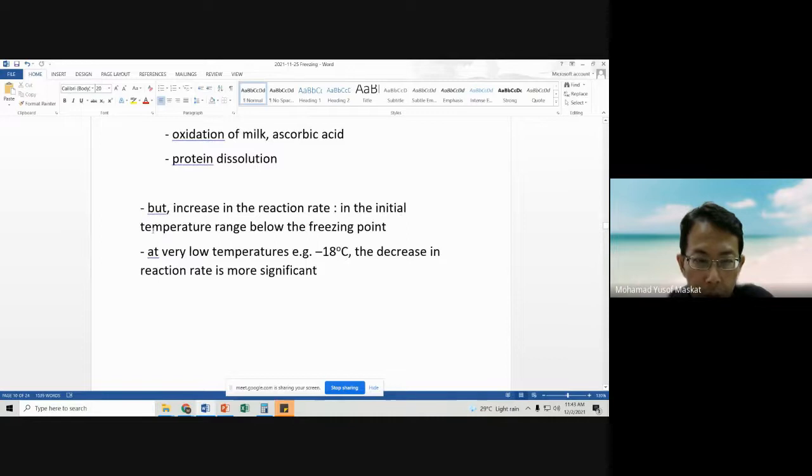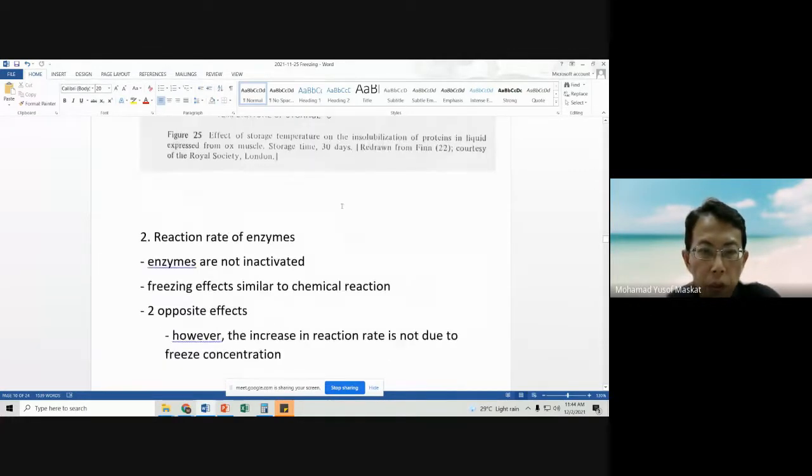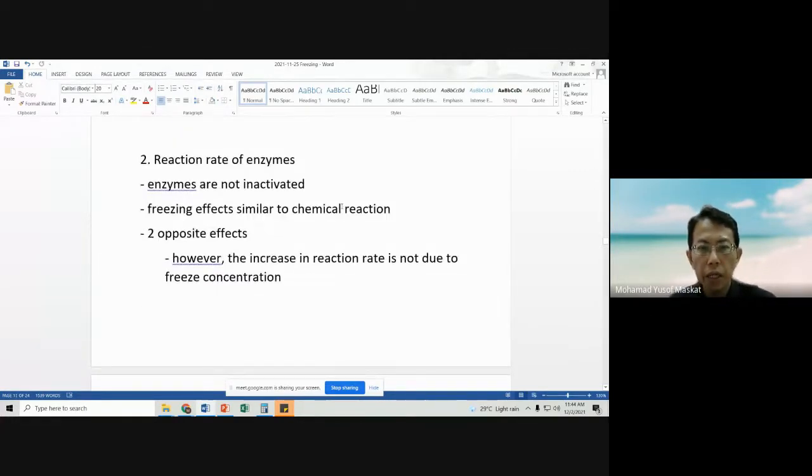In the initial temperature range below the freezing point, we will see an increase in the reaction rate. That is why we store our food products at very low temperatures, for example -18, -20. So the decrease in reaction rate is more significant.